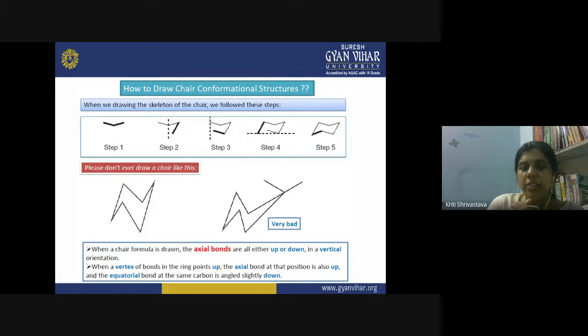Then when a vertex of the bond in the ring points up, the axial bond at that position is also up. So this up vertex should have the upper axial, and this carbon will have a lower axial, right? This is the convention. And the equatorial bond at the same carbon is angled slightly down. So the equatorial bonds are not exactly a straight line, rather they are pointed slightly down whenever they are present on any of the carbon atoms. These are the points you should remember when you are drawing the skeleton of a cyclohexane.